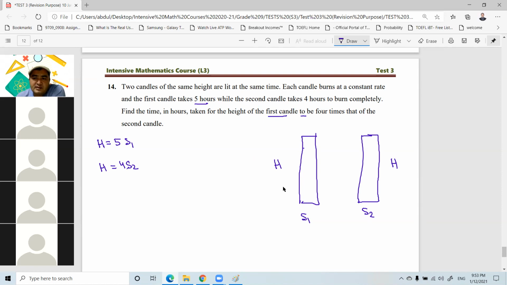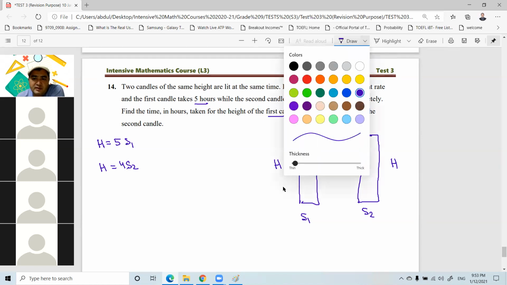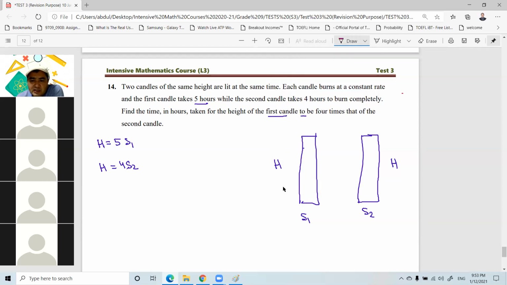And suppose that after T hours, which is the time we are going to find, this candle burns and only this much is left. Okay, only this much left. And after T hours, the second candle, because it burns faster, has only this much left. But here, let's say this height is x.